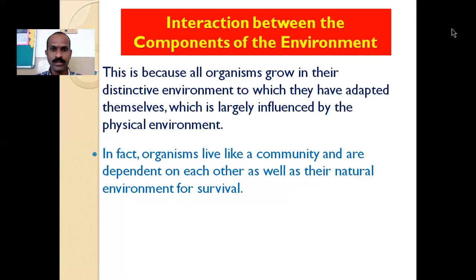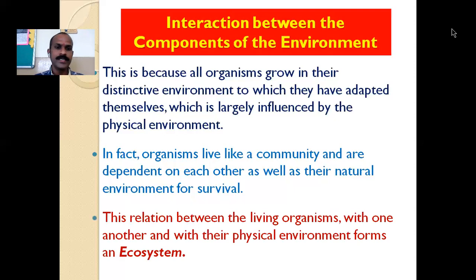The animals are dependent on the climate, animals are dependent on the soil, and the changes in the soil depend on the animals and human activities. Every organism is dependent on each other.